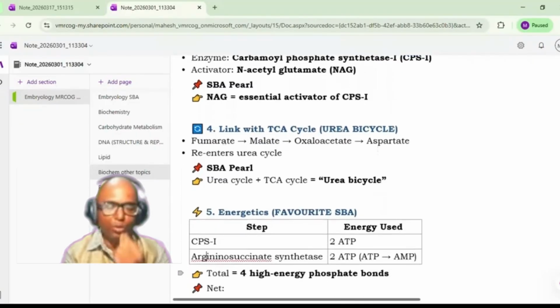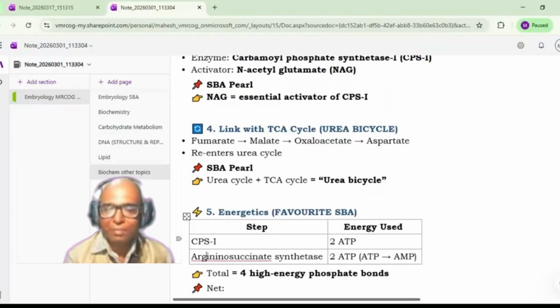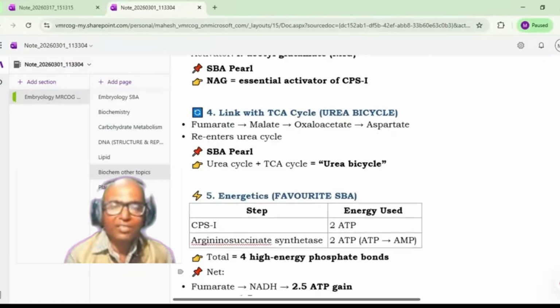Now let us see the energy utilization and energy production. At the level of CPS1, the rate limiting step, two ATPs are used. And at the level of argininosuccinate synthase, again 2 ATPs are used, and AMP is formed. So in total 4 high energy phosphate bonds are utilized.